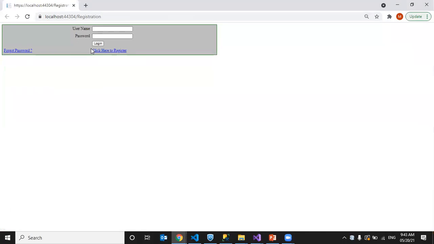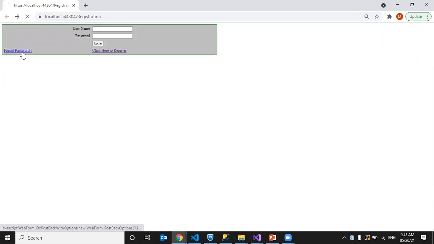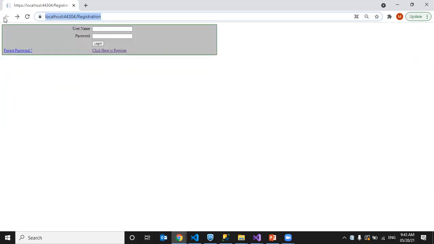See here, login page, login button. Click here to register. When I'm clicking that, it is going to the registration page. See the file name, new registration. When I'm clicking on forgot password, it is going to the forgot password page. So here we designed that part. So this is the difference between hyperlink and link button.